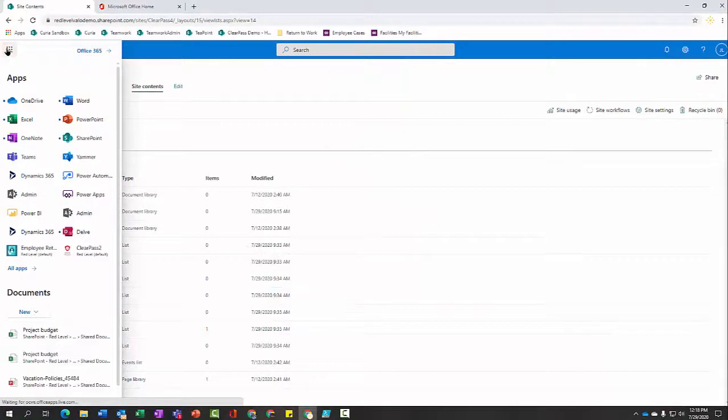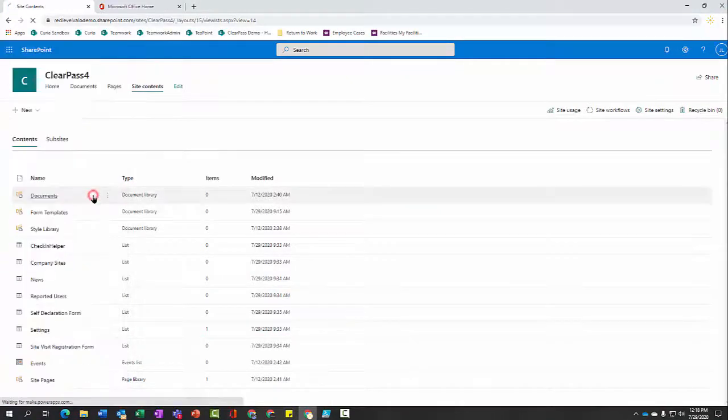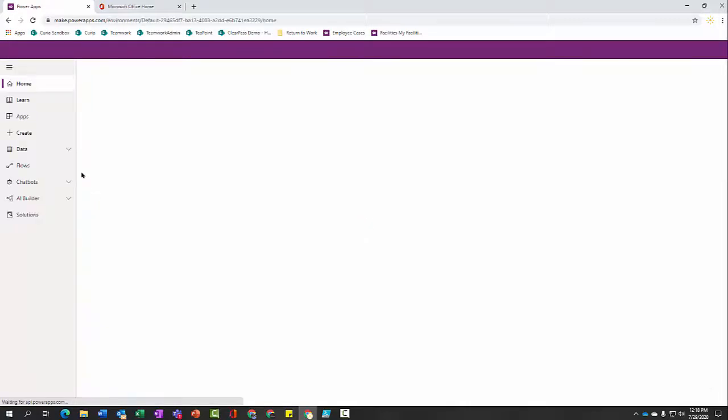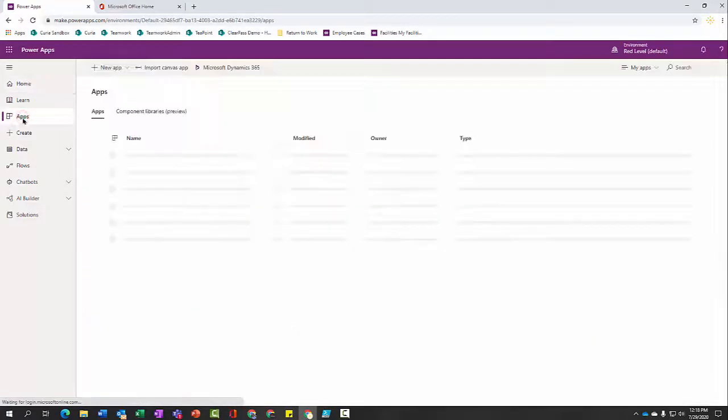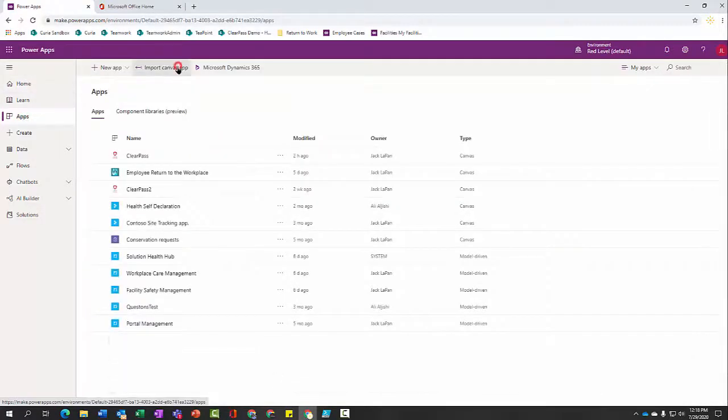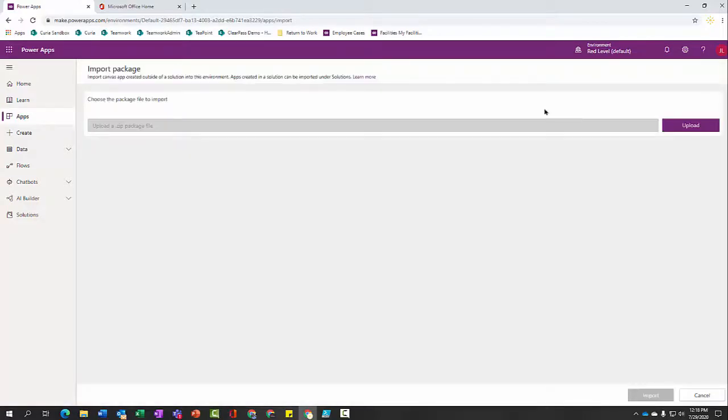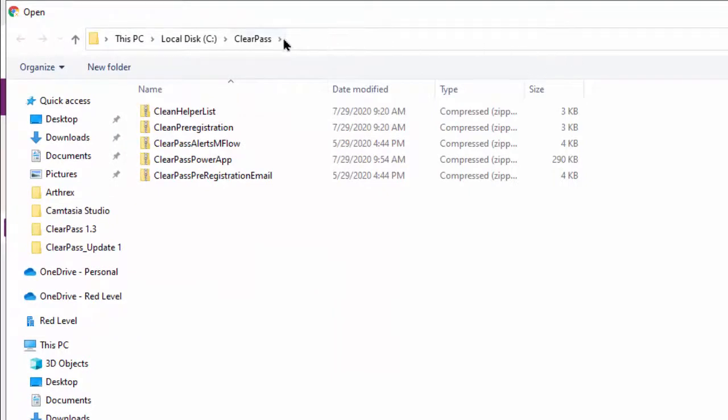Now that the SharePoint site is installed, go to Power Apps, click on Apps, and import Canvas app. Upload the Power App in the ClearPass folder on your C drive.